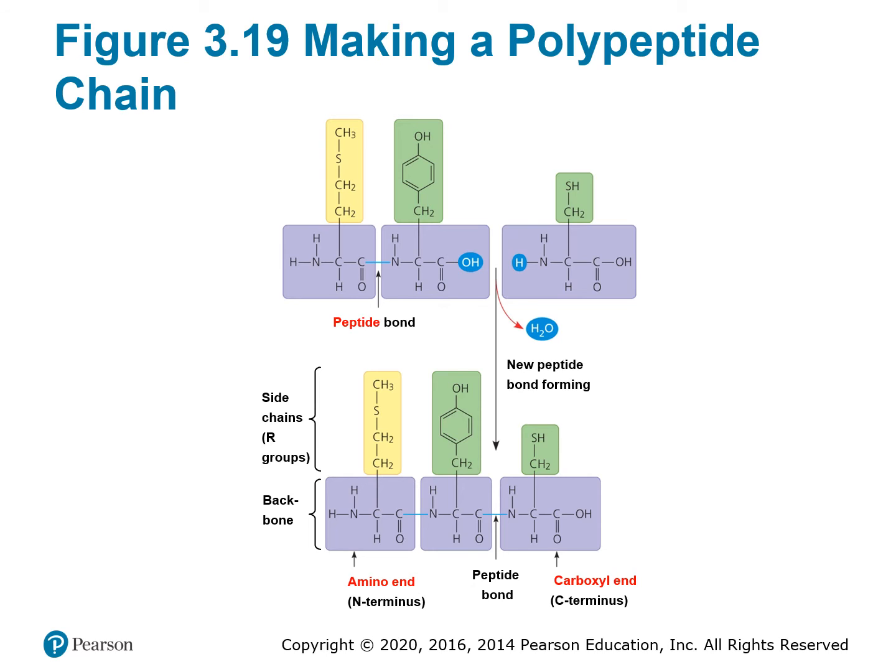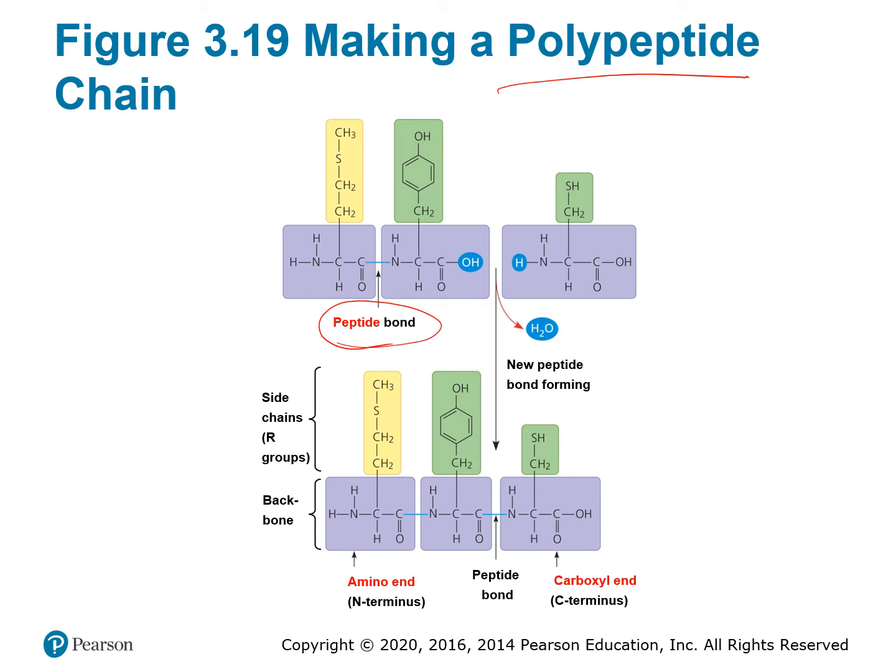Proteins get put together by dehydration, just like the other polymers do, into a polypeptide, a big long chain of amino acids joined together. And the bond that connects them is called a peptide bond. And then remember that the hydrolysis reaction is breaking that bond. That's what happens in your stomach and small intestine when you digest proteins.